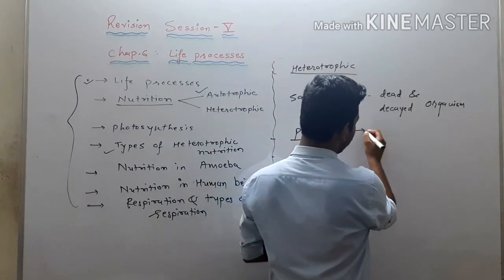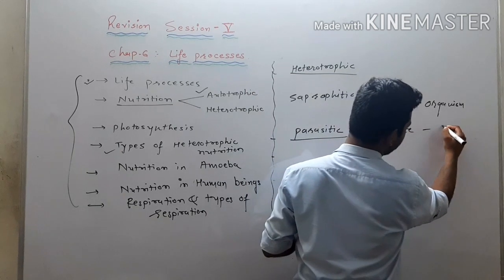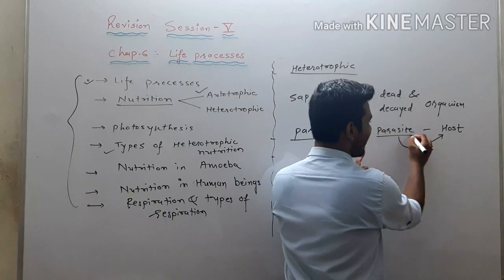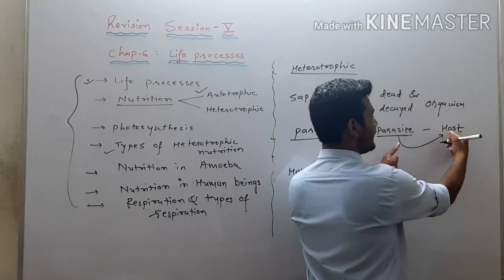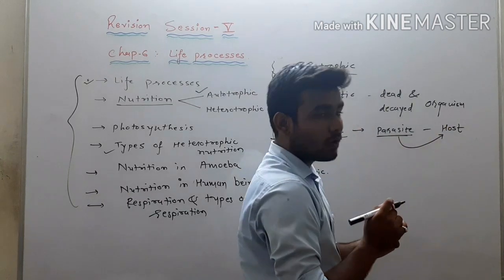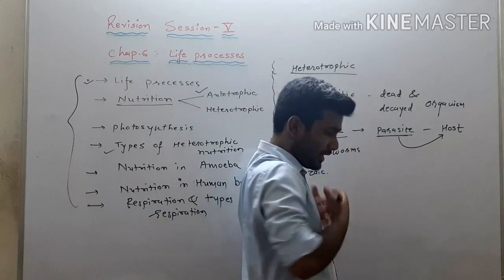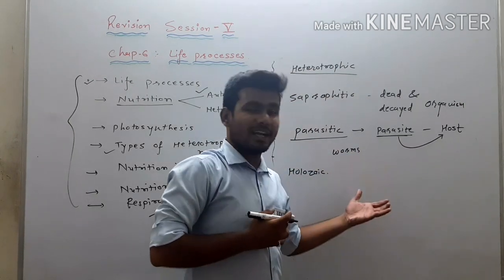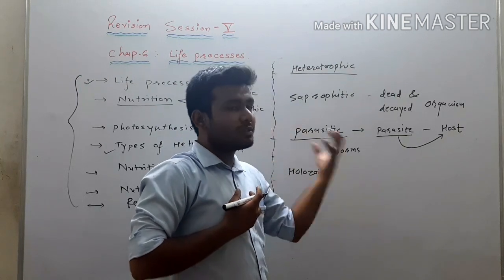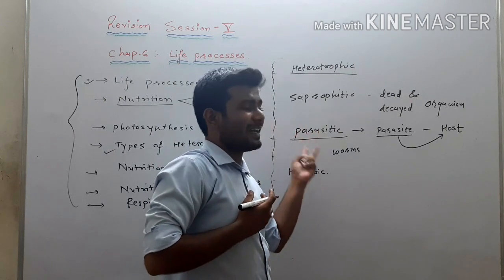Parasitic means here we will have a parasite and a host. The parasite depends on the host and takes nutrition from the host. This parasite will always harm the host, right? We know that worms stay in our body. So worms are parasites, and when they stay in our body, we are the host. So they take nutrition from us, right? So this is the concept of parasitic nutrition.